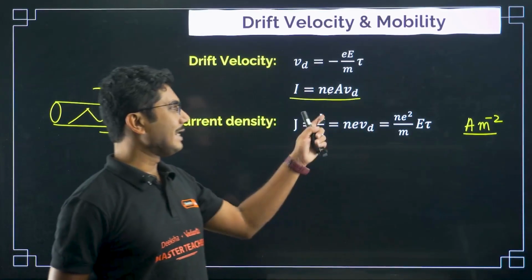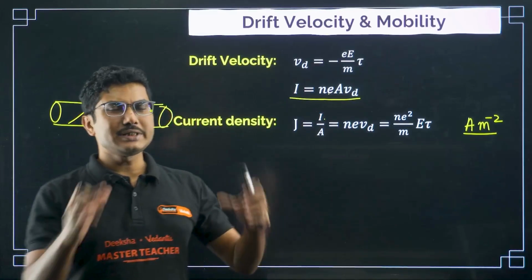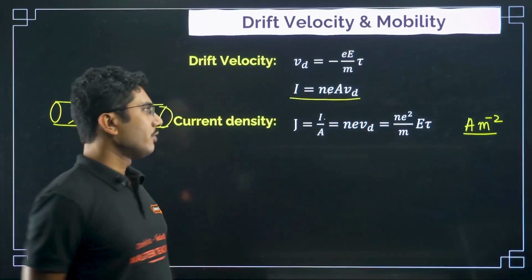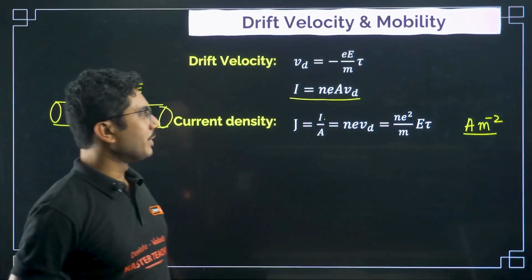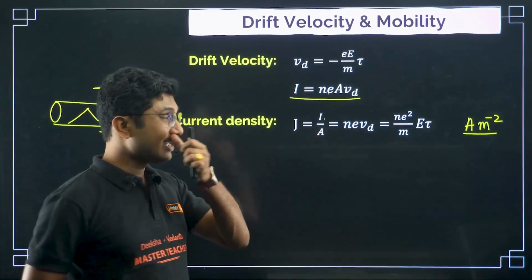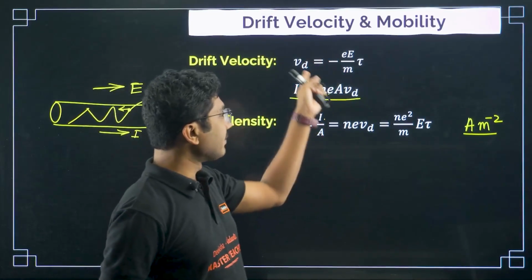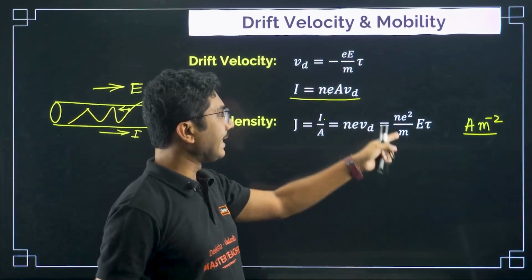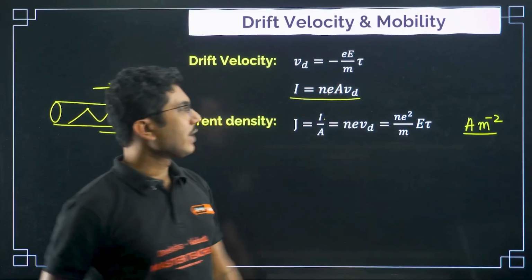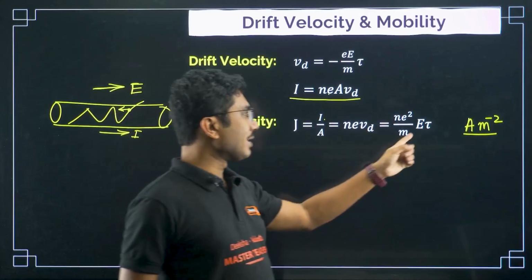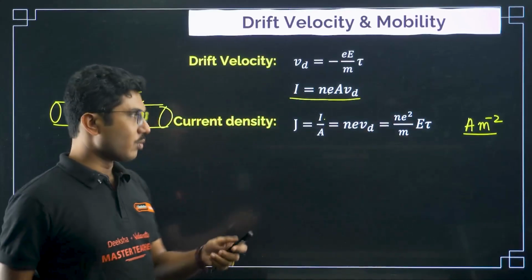N is called number density. Number density means the number of electrons per unit volume of the conductor. Again, it varies from material to material. E is the charge of an electron, VD is the drift velocity. And if you put the drift velocity's value over here and ignore the negative sign, you get the current density to be N square E square by M into tau.